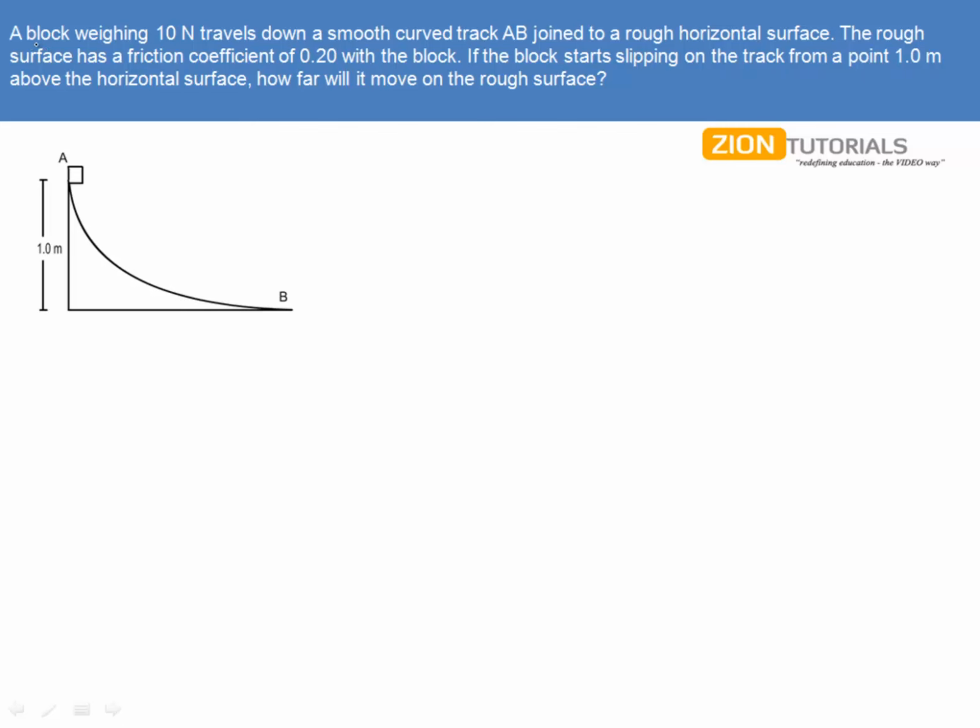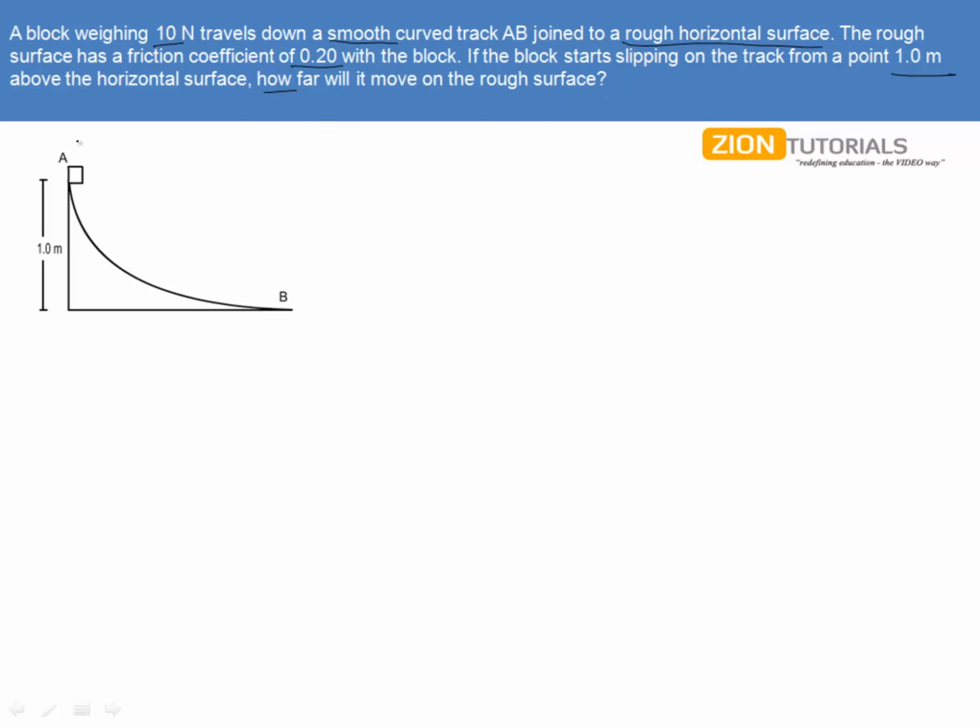As the question says, a block weighing 10 Newton travels down a smooth curved track AB joined to a rough horizontal surface. The rough surface has a friction coefficient of 0.2 with the block. If the block starts slipping on the track from a point 1 meter above the horizontal surface, how far will it move on the rough surface?